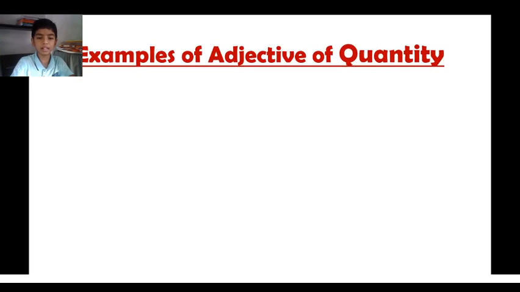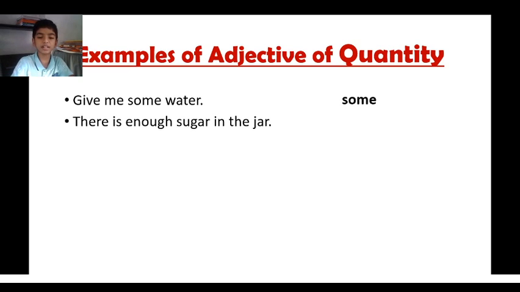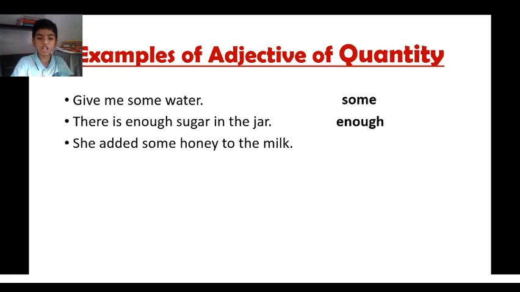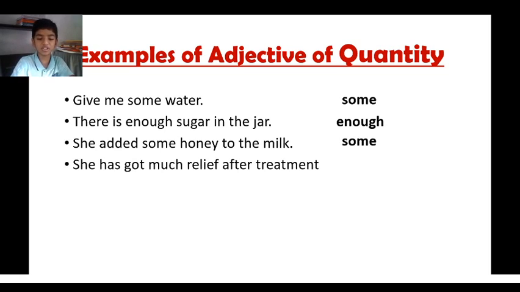Now we will see more examples of adjective of quantity. Give me some water. Here the adjective is some. There is enough sugar in the jar. Here the adjective is enough. She added some honey to the milk. Here adjective is some. She has got much relief after treatment. Here adjective is much.